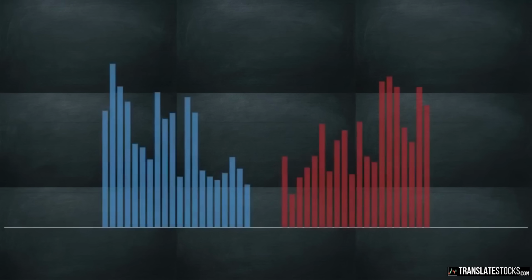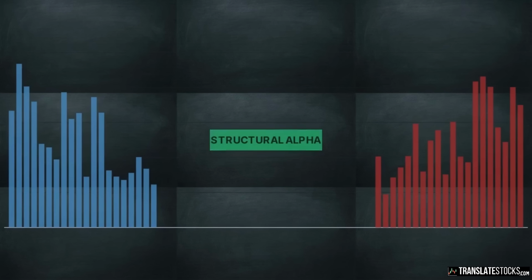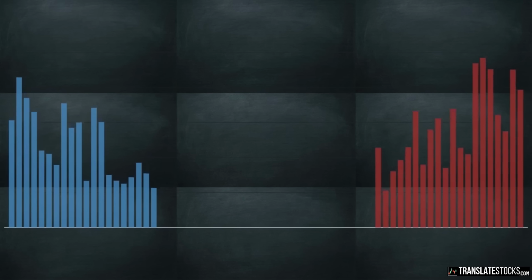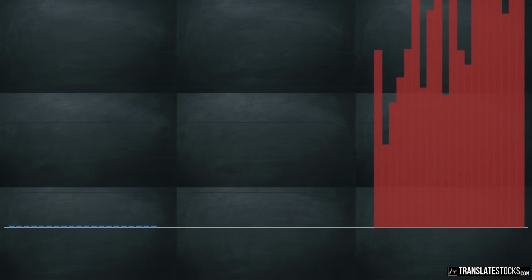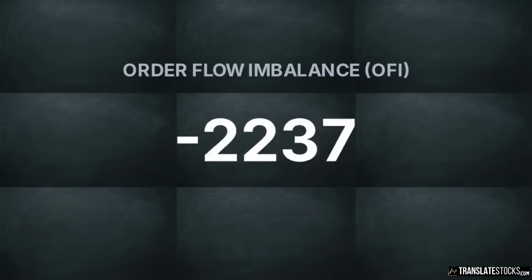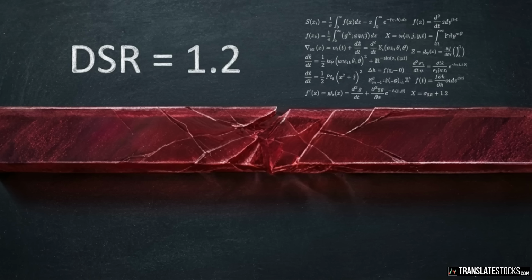Extreme market stress causes the bid-ask spread to widen. During these periods, transaction costs can grow to exceed the available structural alpha. We monitor order flow imbalance, or OFI, to detect these toxic conditions. Order flow imbalance is a measure of the net difference between buy and sell volume at the best bid and offer prices. Sustaining a strategy in these conditions requires an algorithmic enforcer of positive expected value, known as the decay to slippage ratio kill switch.